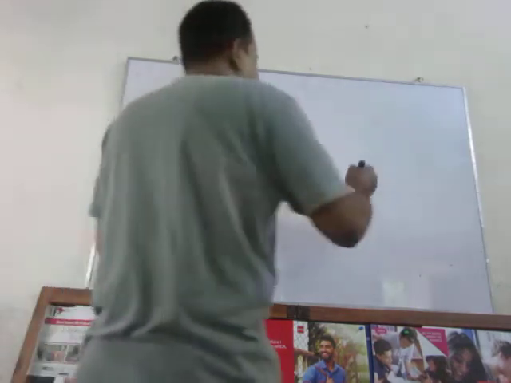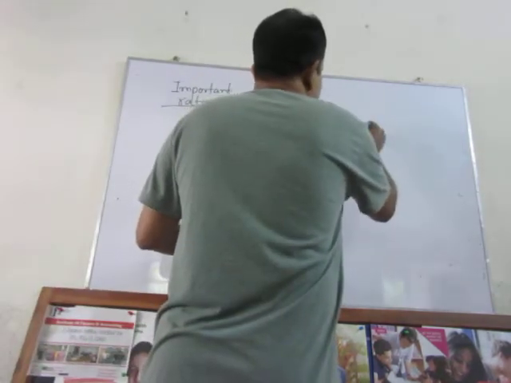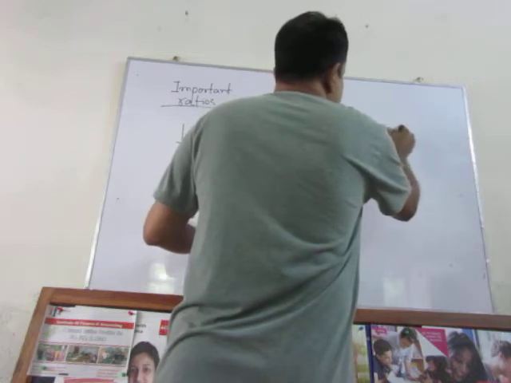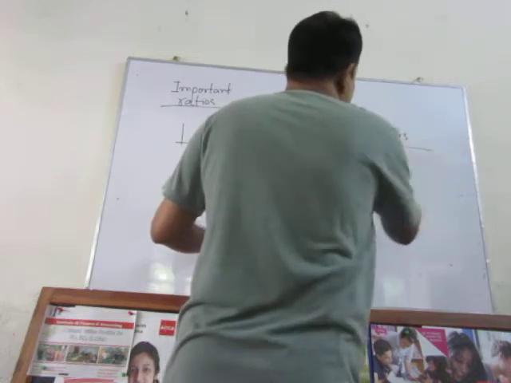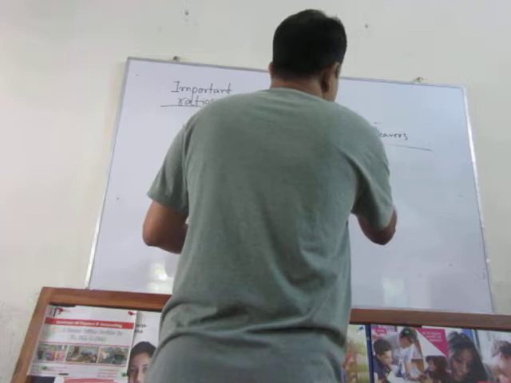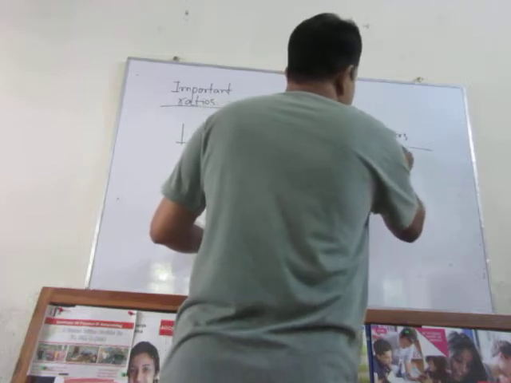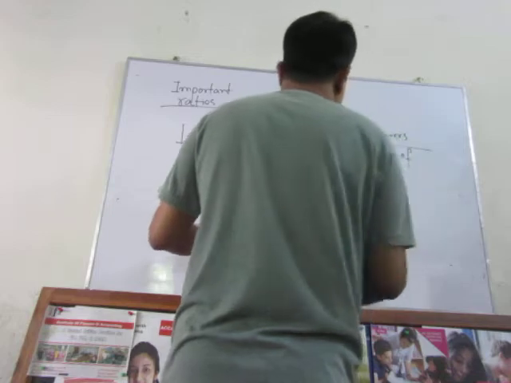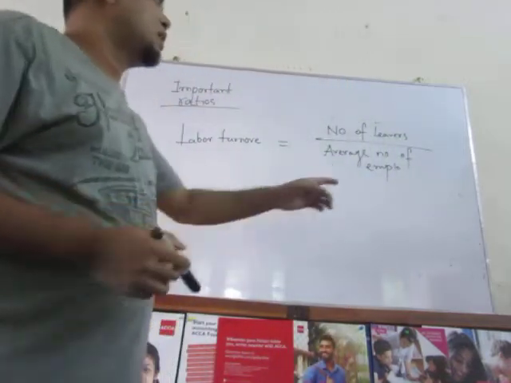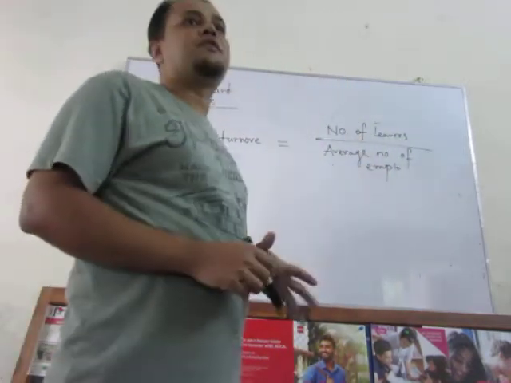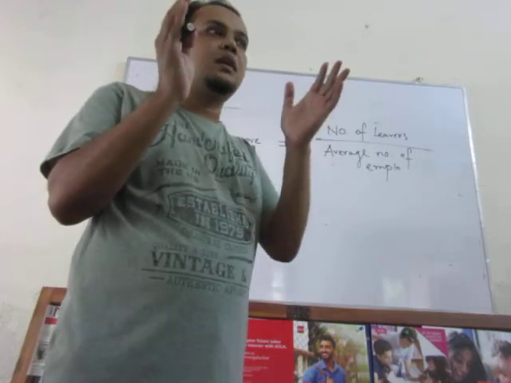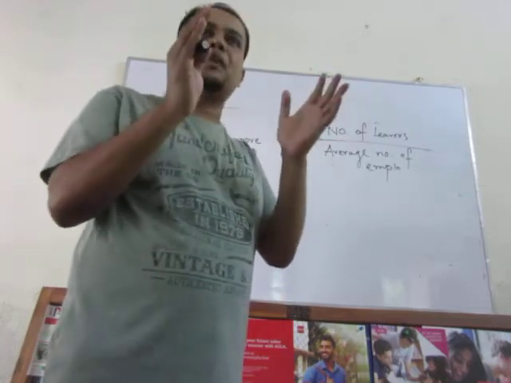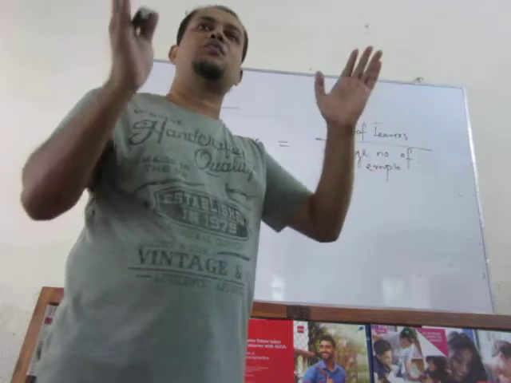What is the ratio? Number of labor by average number of employees. The number of labor is how many labor leave your organization within 1 year.